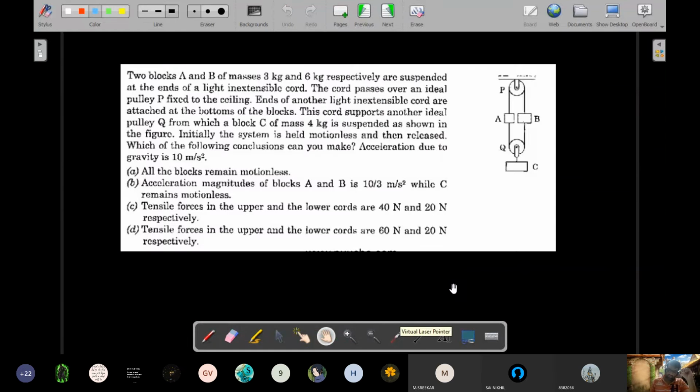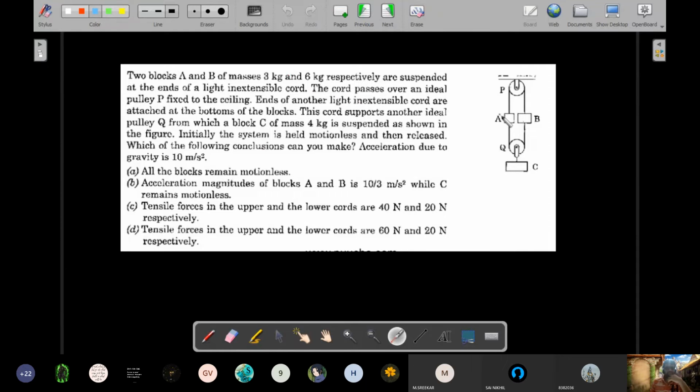Now you have two blocks here, two ideal pulleys. There is a thread that connects the lower pulley to these blocks, and the upper pulley also has one more thread. And from the lower pulley, another block C is hanging. So this is all in a vertical plane where acceleration due to gravity is, let's say, 10 meter per second square.